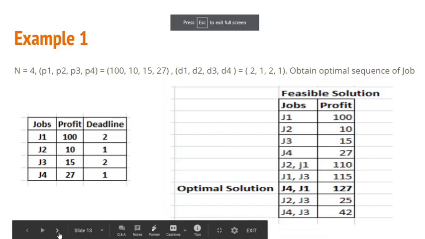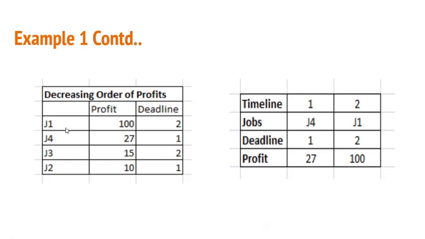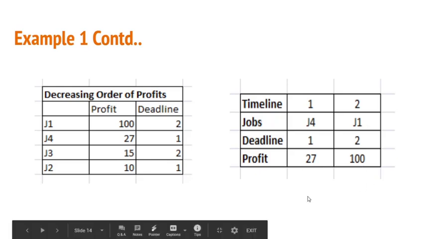Now, so that is the solution I have copied over here. Okay, so this is the decreasing order of profits, and this is the timeline showing that job 4 needs to be executed first, then job 1, and you will earn the total profit as 127.